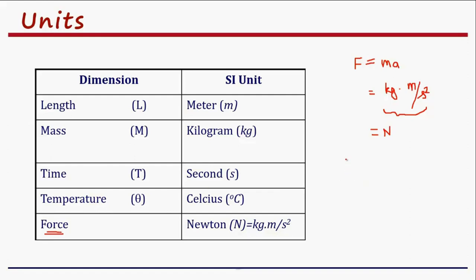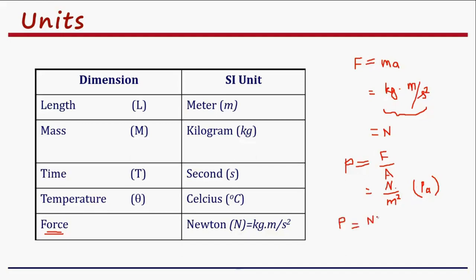Similarly, for pressure also, you can say that pressure P is equal to the force acting on a unit area. So, the force is Newton. Area is expressed in meter square. So, the unit of pressure is Newton per meter square. We call it Pascal. 1 Newton per meter square is 1 Pascal.